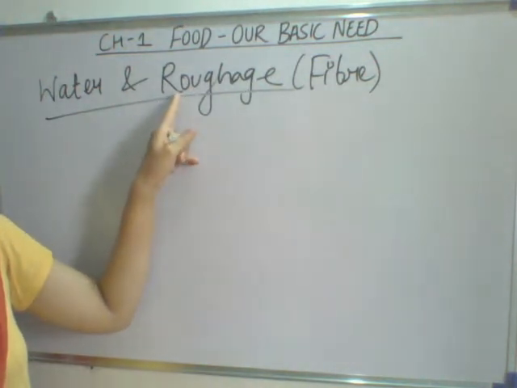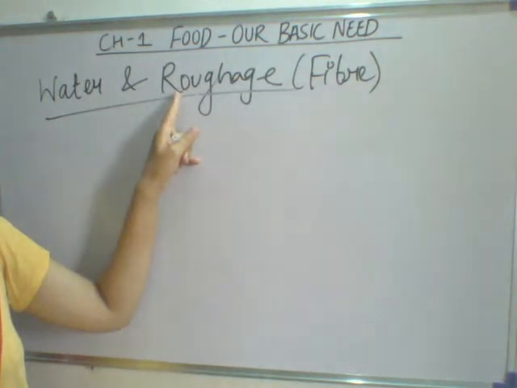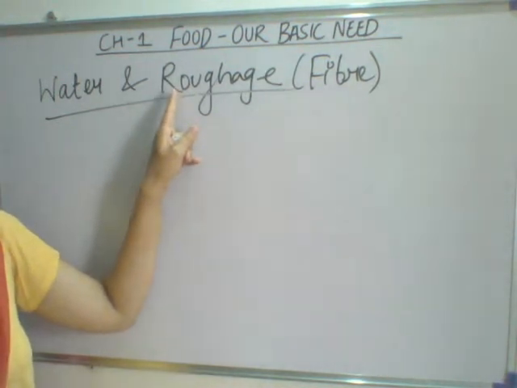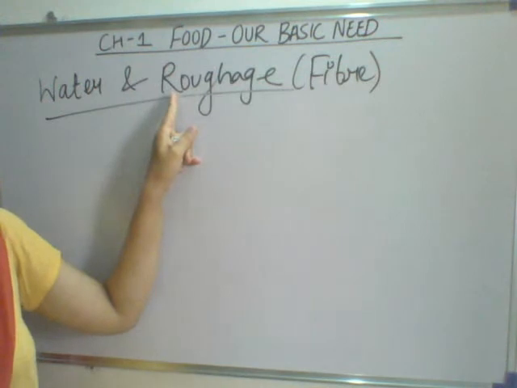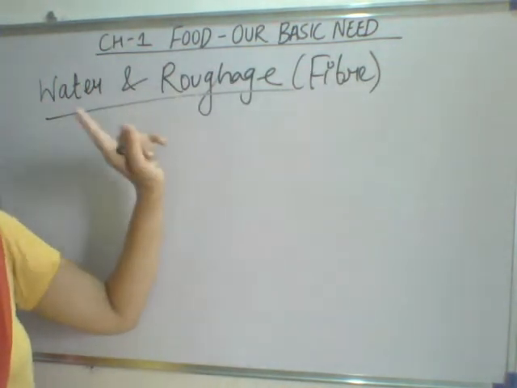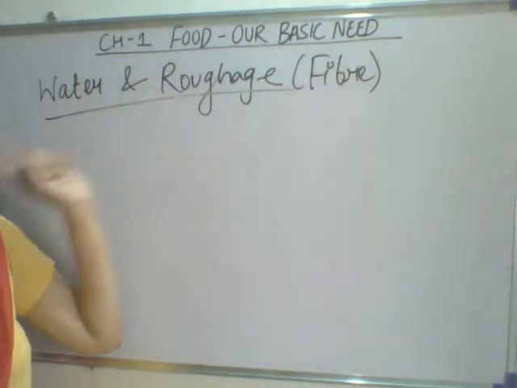Roughage is present in the raw. Raw means which is not cooked, like the salad. All this contains the roughage. The fruits, vegetables, brown rice. These are the rich source of the roughage.